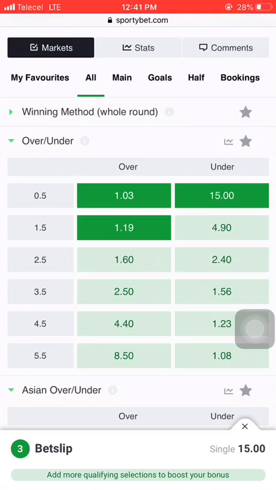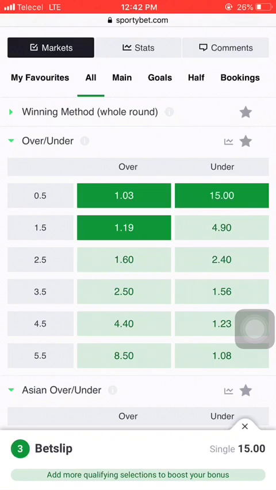You will lose your bet if only one goal were scored at the end of that match. All you have to pray for, after you have selected over 1.5, is that at the end of the game, there will be two goals in that match. You don't have to bother about which team scores. If the match ended in a 1-1 draw, you have won your bet. If the match ended 2-2, you have also won your bet.